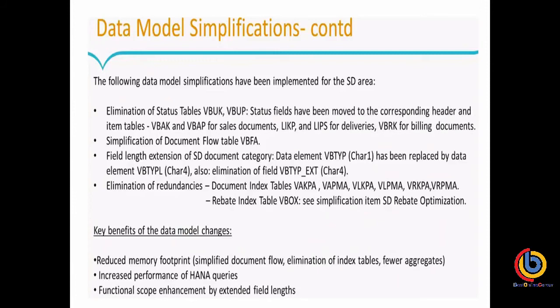There is some other information that we'll get when we actually work in the system, like some basic document categories also being simplified and replaced by four characters. Elimination of redundancy: you can see the tables VAKPA and VAPMA, which were all redundant tables, have been eliminated. Whenever we run any kind of transaction in S/4HANA, these are not going to be updated. Apart from this, VBUK is also eliminated. So there are two kinds of approach here.